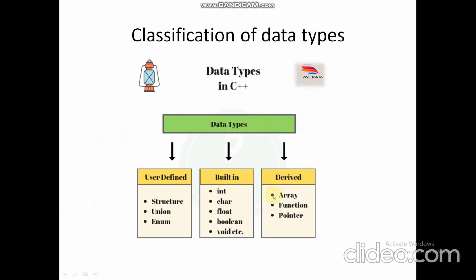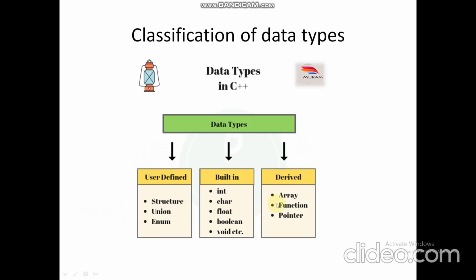So, the classification of data types. You now know that these variables are of different types. As in the previous slides I have shown, there are many other variables, like here: user-defined, built-in types, and derived.